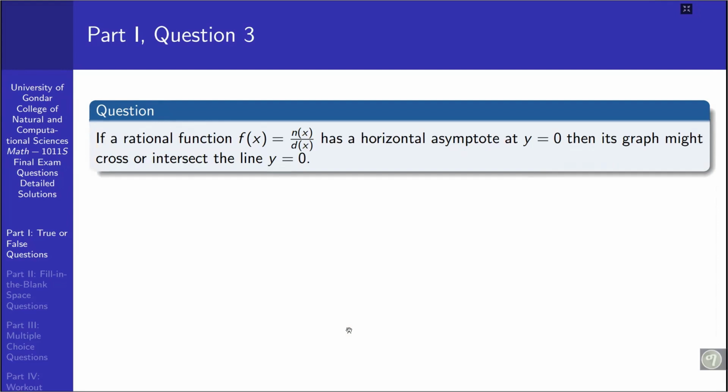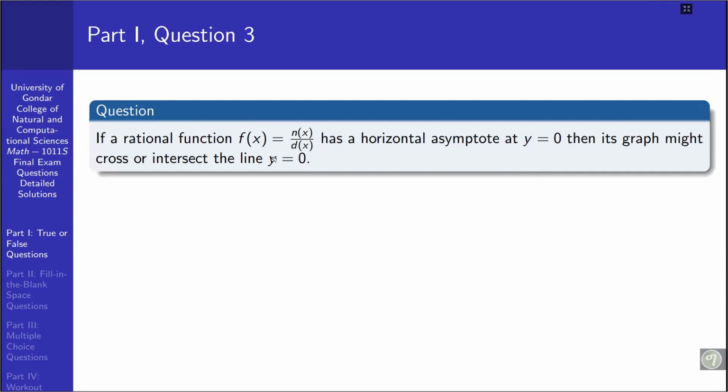Question number 3. If a rational function f of x is equal to n of x over d of x has a horizontal asymptote at y equal to 0, then its graph might cross or intersect the line y equal to 0.